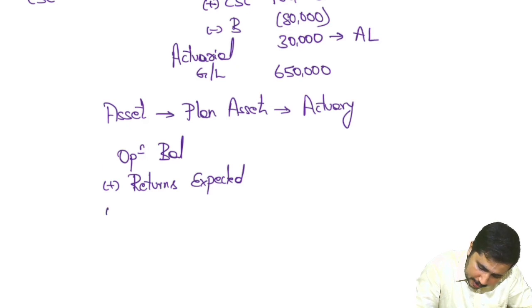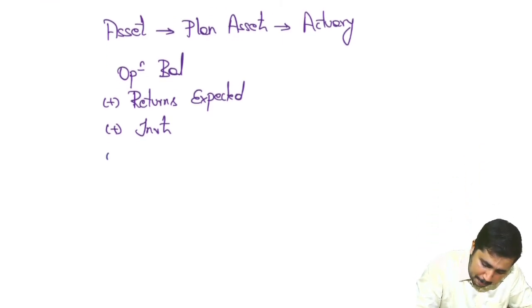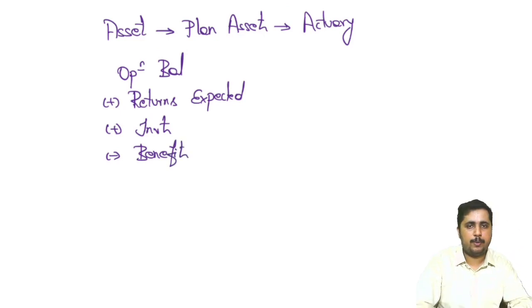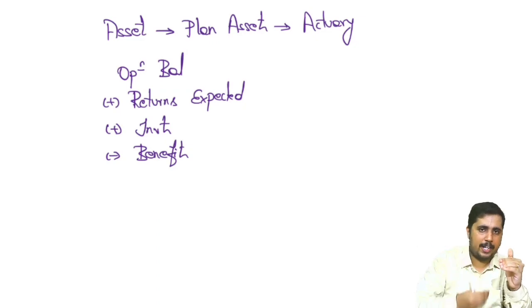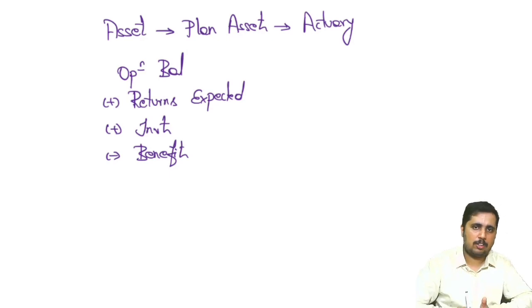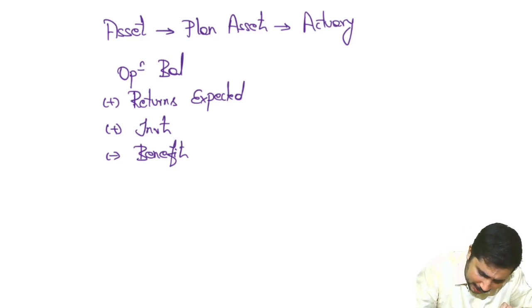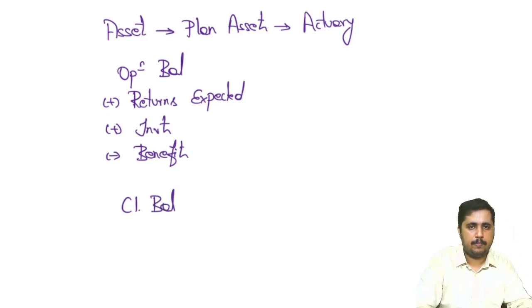Suppose if I make further investment, so add the new investments which we make in this year. If at all I pay the benefits out of it, so if benefits need to be paid to the employee, what I will be doing, we will be selling off the asset. So therefore asset balance will reduce, because we sell off, we get money, will pay off the liability. So therefore benefits paid will be reduced from asset also, will be reduced from liability also. I hope we understood the interconnection between them. Then again the actuary will tell us how much closing balance of plan asset should be maintained.